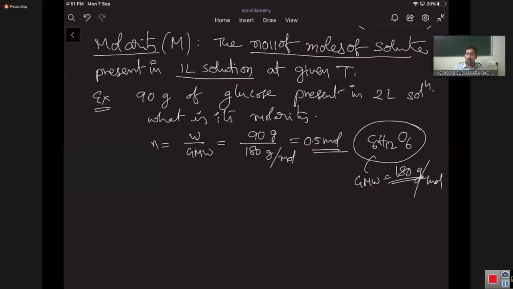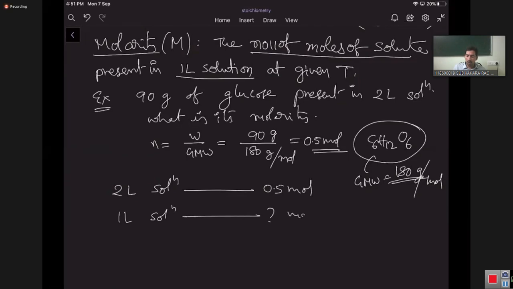This 0.5 moles is present in 2 liters. As per the definition, the number of moles of solute present per 1 liter of solution is molarity. So it is 0.5 by 2, that is 0.25 moles per liter.